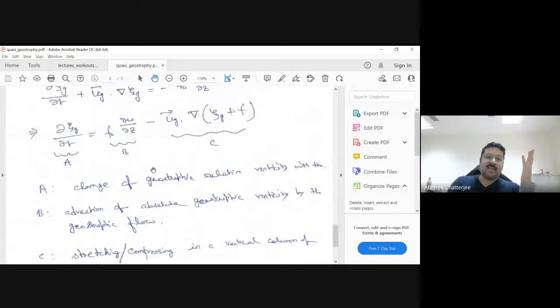Using this equation itself, you can define the entire flow. You do not need all these three equations: the U equation, V equation, W equation, and all this. Basically, you need only a single equation, and it gives you the result. It is very elegant. Using a simple approximation, you can describe the flow. That is the important, elegant part of this derivation. So this is called the quasi-geostrophic approximation. I hope this is a little clear to you.